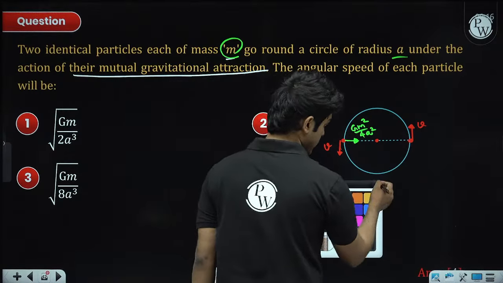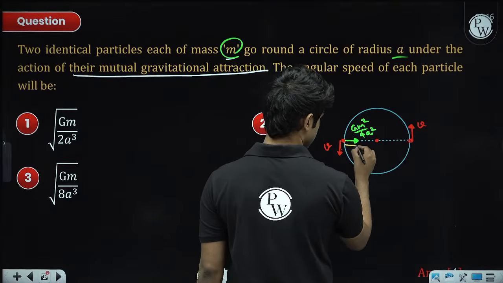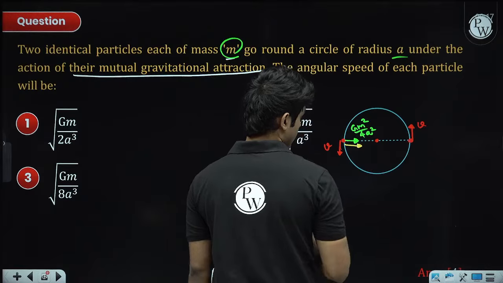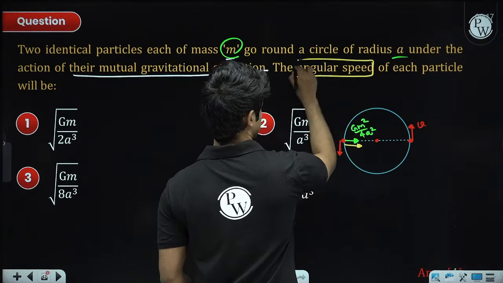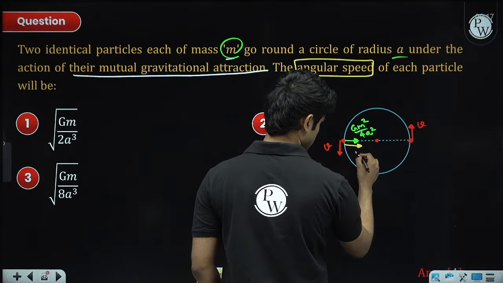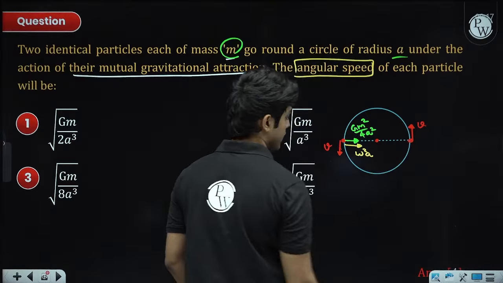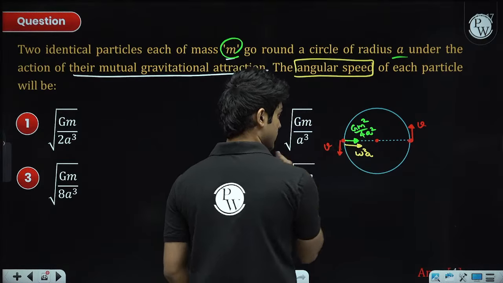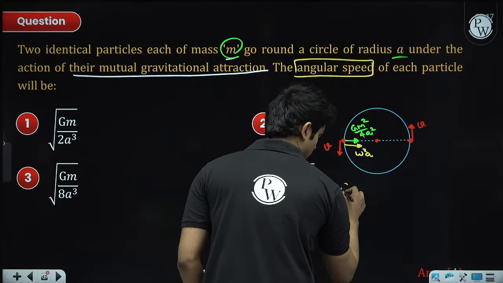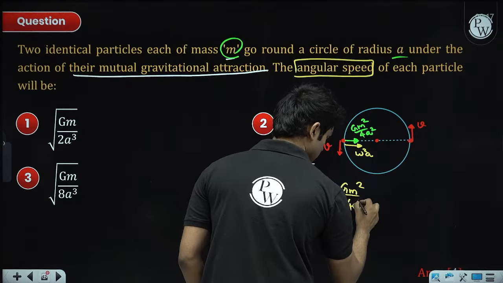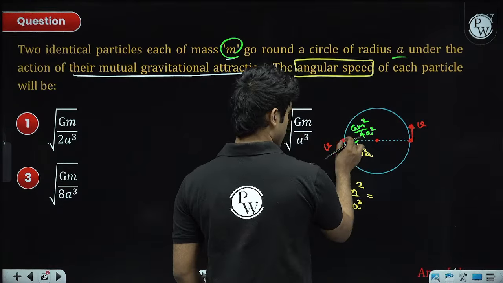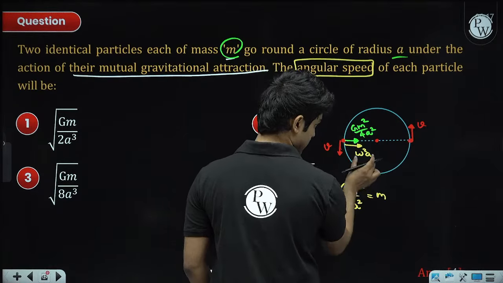Now this force of gravity is what provides the centripetal acceleration, and the centripetal acceleration, because we want the omega, we will write the centripetal acceleration as omega square a, omega square times this radius. So now we can use F equal to ma, F net equals mass times acceleration.